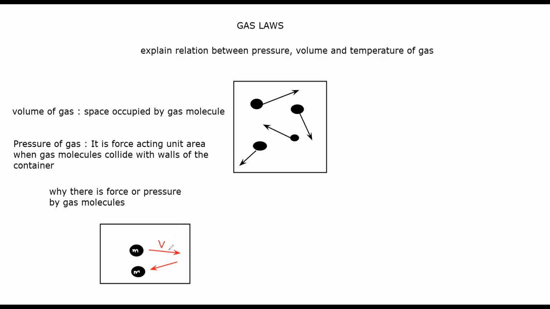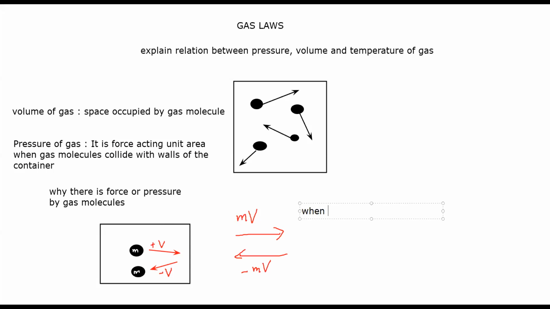Velocity is a vector quantity. So if here the velocity is plus v, then because the direction changes, the magnitude does not change but the direction changes. That's why there is a change in velocity. And when the velocity changes, the momentum also changes. When it was moving towards the wall, the momentum is mv. When it bounces back or rebounds, the momentum is minus mv. So why is there a force or pressure by a gas molecule?